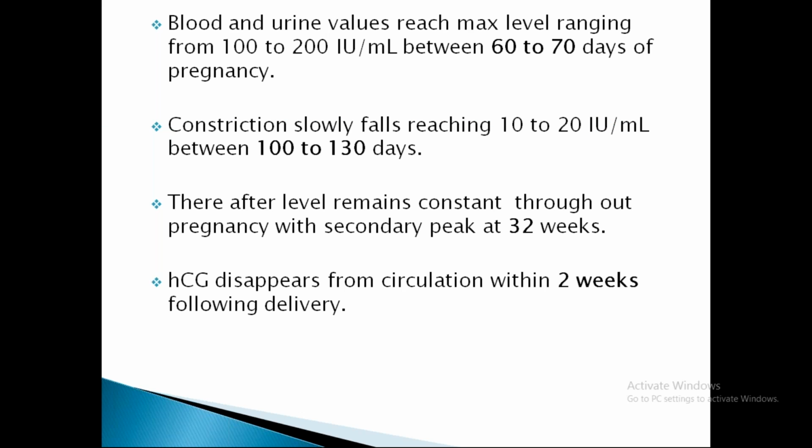Thereafter, it remains constant throughout the pregnancy with a secondary peak at 32 weeks of gestation. So slowly it will increase with a doubling rate of 2 days, and it will reach a peak of 100 to 200 international units per ml by 70 days. And slowly it falls, reaching 10 to 20 international units per ml by 130 days.